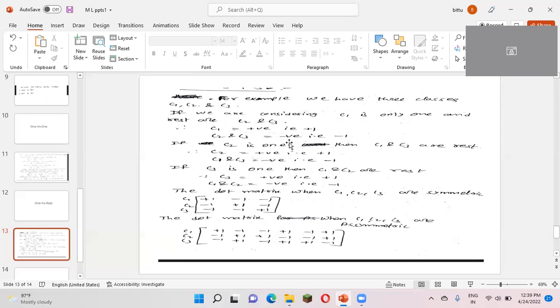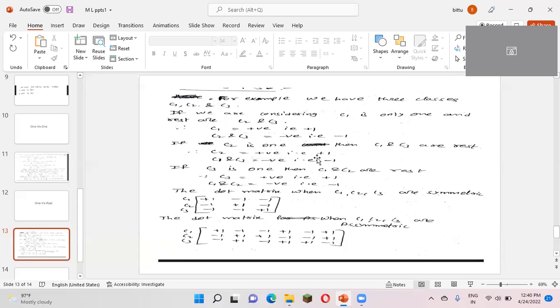So as I told before, I will construct the symmetric matrix because by using 3 ways I have obtained the values for C1, C2 and C3. So +1, -1, -1. From this first assumption, I have written this column +1, -1, -1, because C2 and C3 are rest, so both C2 and C3 will get a negative value, and negative will be considered as -1. I think all of you understand how I have written this column.